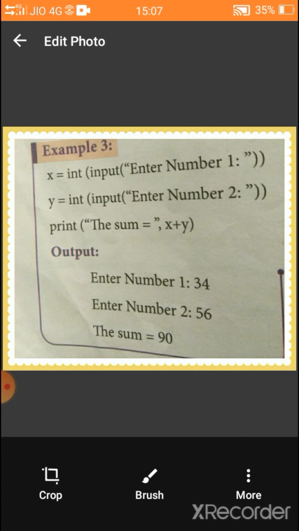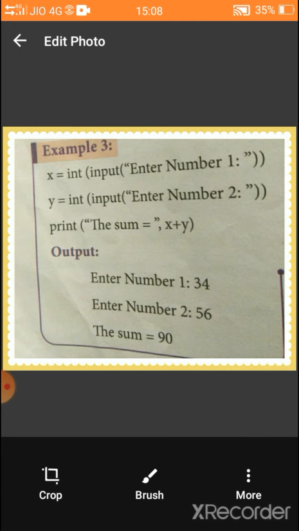Is it clear? The next statement is y equal to int bracket of input bracket of "Enter number 2". Then we have to close two brackets. Then print statement. We can print multiple outputs with the help of comma. The first statement within the double quotes will be printed. After comma, the expression is given, x plus y. When we give the input at runtime, it will be taken as the value for x and y.